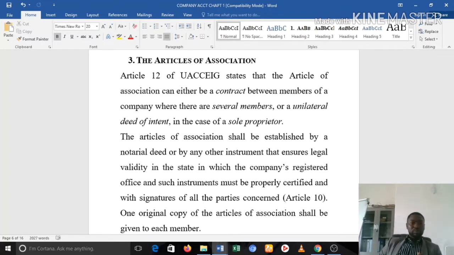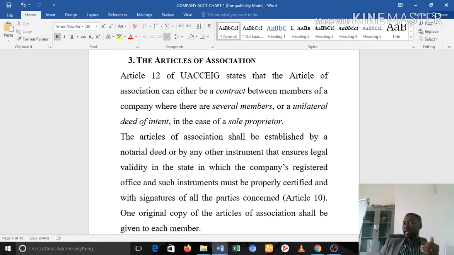Okay, so if you are opening a company as described by Article 4, that is by so many shareholders, then you have to actually have a contract between the members. But if you are opening the company with respect to Article 5, that is owned by a unique shareholder, then you have to actually have what we call a unilateral deed of intent. Okay, and an article of association, like in Cameroon, must be established by a notarial deed. If it's not done by a notarial deed, it is not valid.